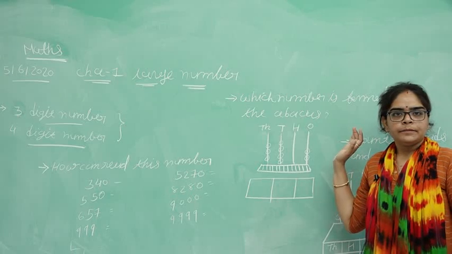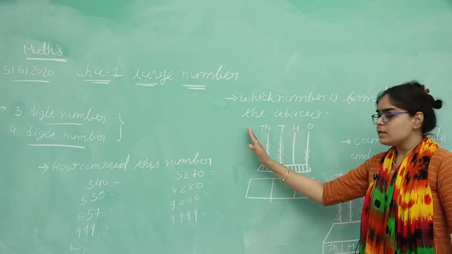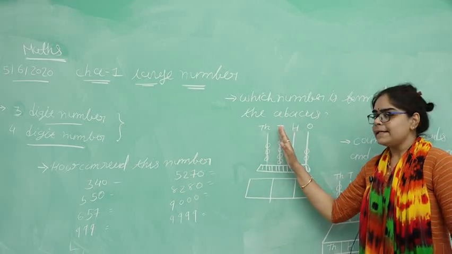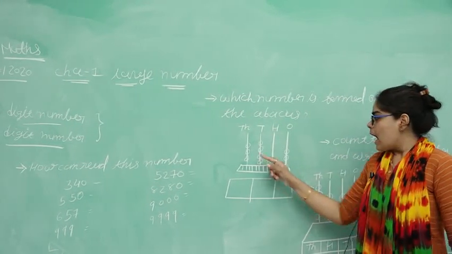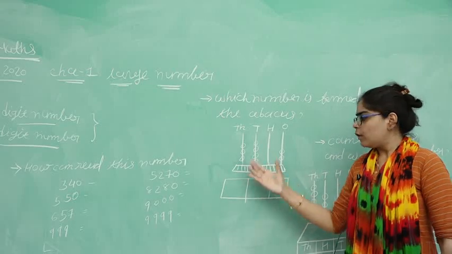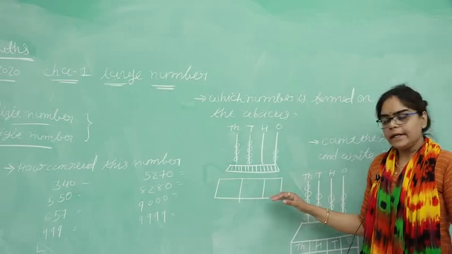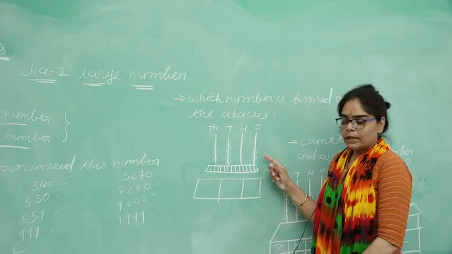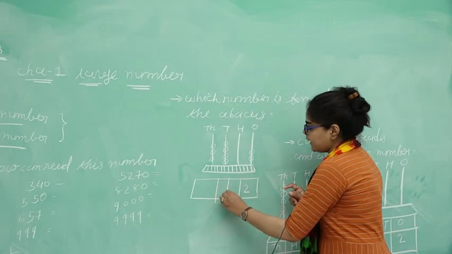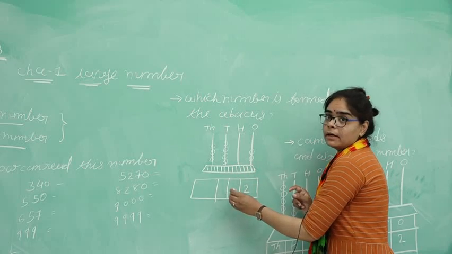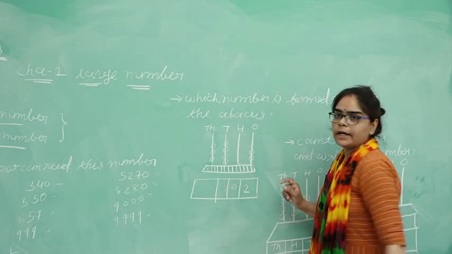Then which number is formed on the abacus? The thousands place is there, the ten-thousands place, the hundreds place and the ones. First of all, count the beads and then write here. 1 and 2, so we write 2. Then no beads are there, that's why we put 0.